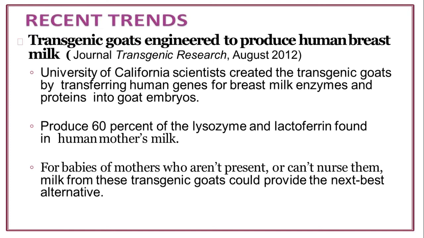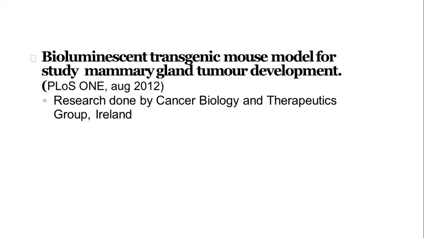What are the recent trends? Transgenic goats engineered to produce human breast milk. At the University of California, scientists created the transgenic goats by transferring the human gene for breast milk enzymes and protein into goat embryos. Produces 60% of lysozyme and lactoferrin found in human mother's milk. For babies of mothers who are not present or can't nurse them, milk from these transgenic goats could provide them the next best alternative.